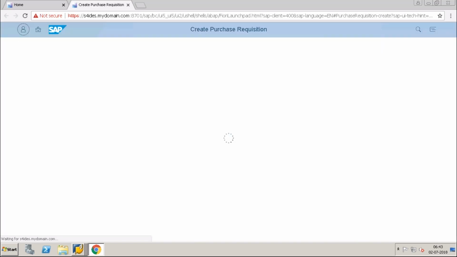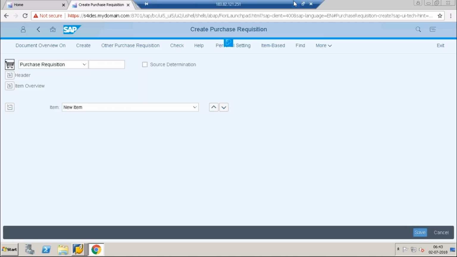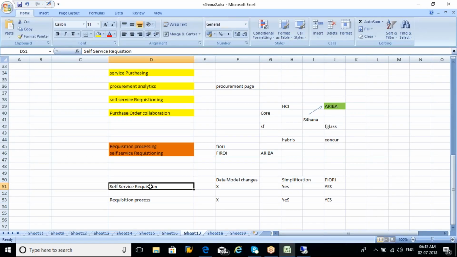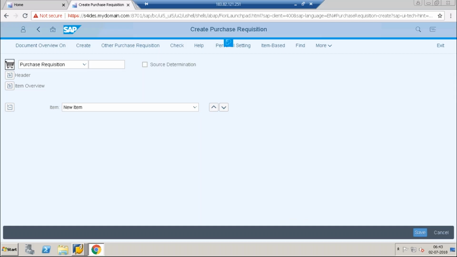When I click on this app, it will not give the interface to Ariba. We get the Ariba interface only from employee self-services, the self-service requisition. This is the difference between create purchase requisition from purchase requisition processing and from employee self-services.